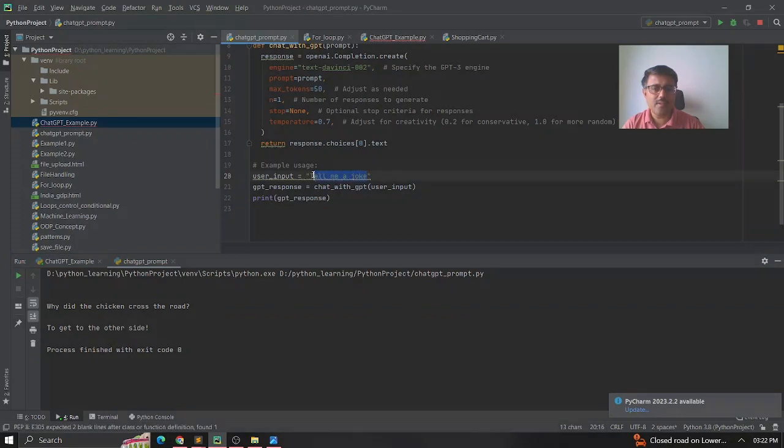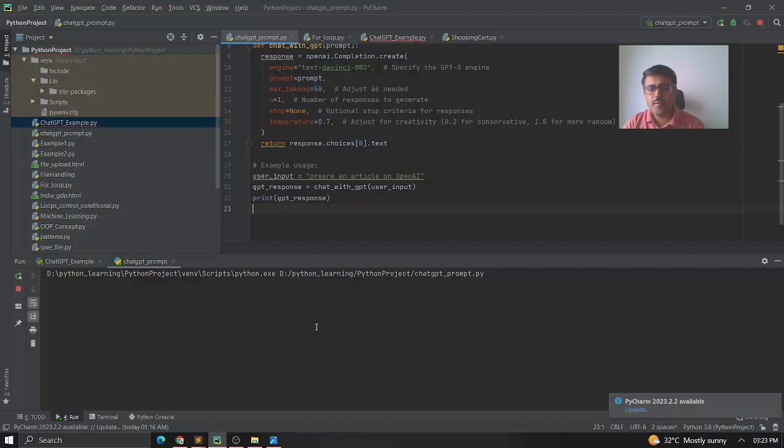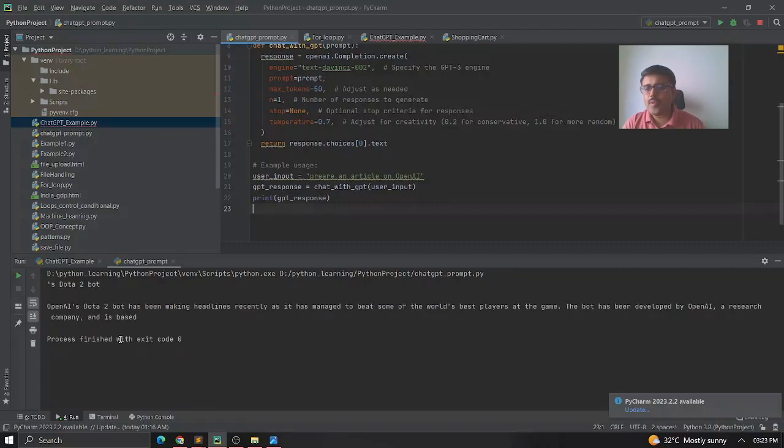For example, like the prompts I have done so far, I can just say, prepare an article on OpenAI. That's what I'm giving it here, and I'm requesting it to run. You can see here, it shows the OpenAI document.